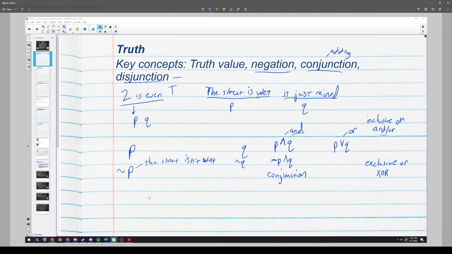So if I said P or Q in that context, it would mean the street is wet or it just rained, but not both. So just to be clear, we're not talking about this one, not exclusive or. This symbol here means basically and or. So it could be P, Q, or both. Okay, I know that sounded confusing. So these ideas of values and their opposites and combining them logically is hugely foundational in programming and logic. So if you ever do anything with programming or coding, you're probably going to run across things like this where you're dealing with this kind of stuff.